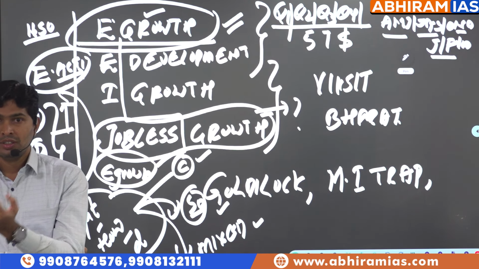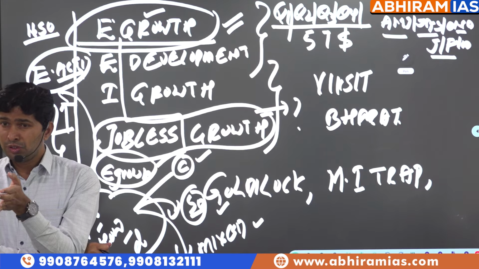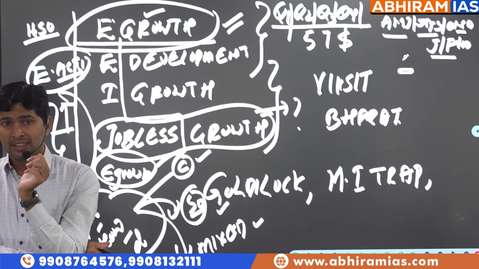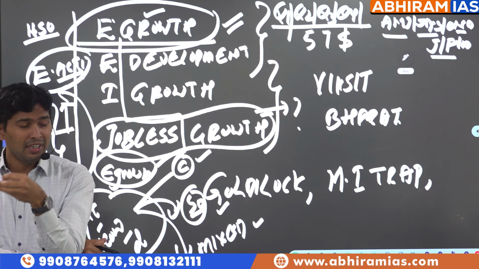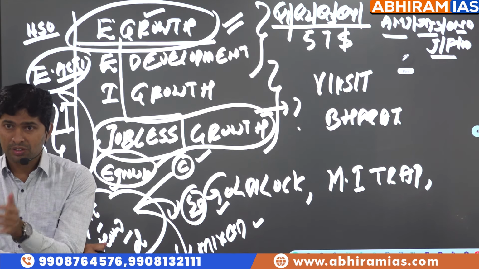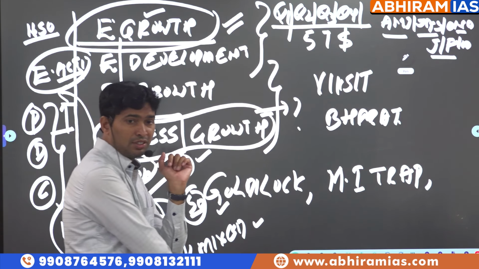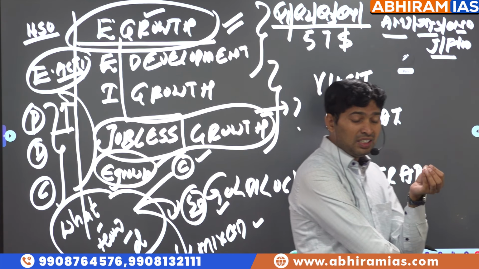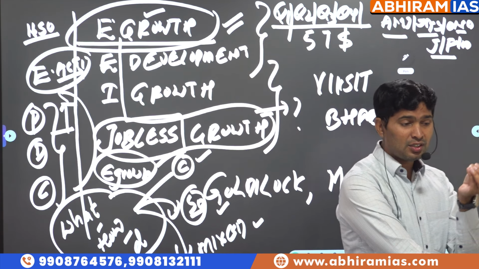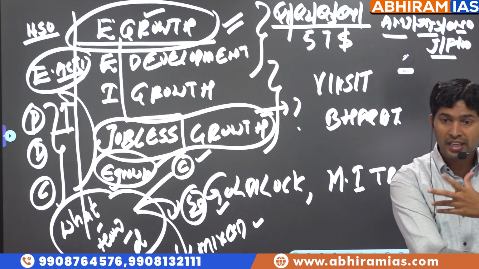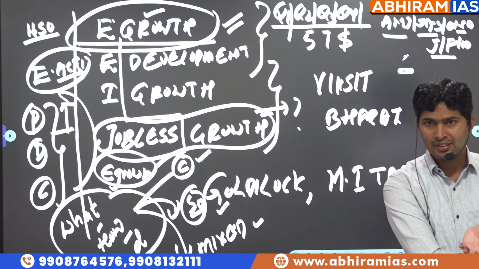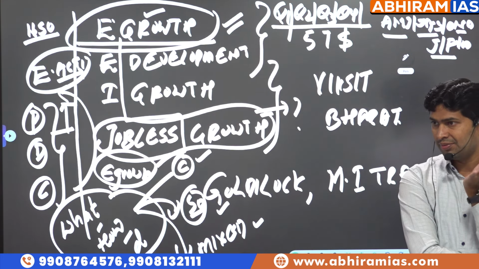Inclusive growth. The benefits of economic growth should be redistributed. They should be fairly available to all the different sections of society. Life chances should be available for all sections of society. Poor, weaker, marginalized, disadvantaged, vulnerable sections also should get benefited. That is called inclusive growth.